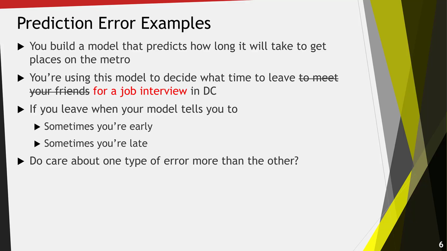Suppose in contrast, you were using this model to decide what time to leave for a job interview in Washington, D.C. Again, if you leave when the model tells you to, sometimes you might be early, sometimes you might be late. Do you care about one type of error more than the other in this case? Here you definitely do. If you're early for your job interview, you'll get there some time early. You may sit in the lobby of the building. It'll give you time to collect your thoughts and look over your notes, but it's not that big of a deal to you. If you're late for your job interview, the interviewer will be annoyed. They may cancel your interview, and you probably won't get the job. So in this case, it's pretty clear. You care much more about errors where you're late than errors where you're early.